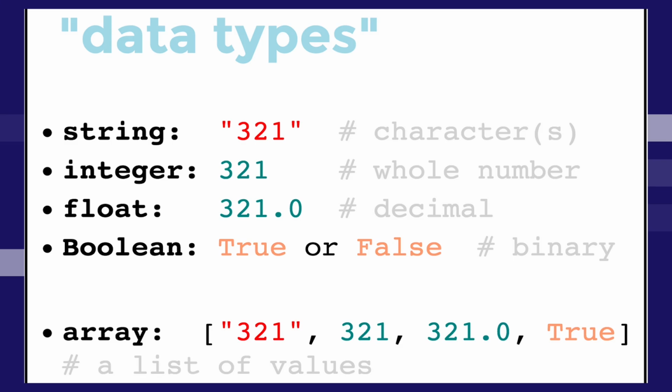Now, let's move on to integers. Integers are basically whole numbers. That's it. Next one is float. Floats are numbers with decimals. They store a little more memory than integers because they have decimals in them. Next, we have booleans. Booleans are true or false statements. True or false, that's it. Arrays are lists. They're lists of every data type mixed together. And there's different types of arrays too, like dictionaries and tuples and lists. And don't worry, we'll learn how to use these data types.